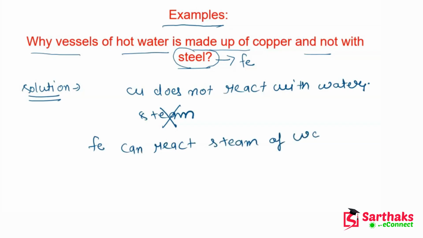We saw in the reactivity series that Fe, aluminum and zinc react with steam. So if there is a vessel of hot water, then definitely steam is going to be produced there. That's why we avoid vessels being made of iron, aluminum and zinc.